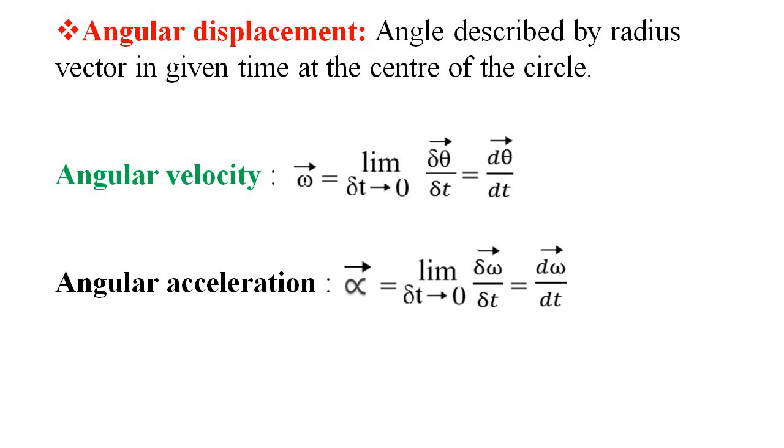So in short, angular displacement notation is theta, angular velocity notation is omega, and omega vector is equal to d theta by dt. Angular acceleration notation is alpha, so alpha vector is equal to d omega by dt.